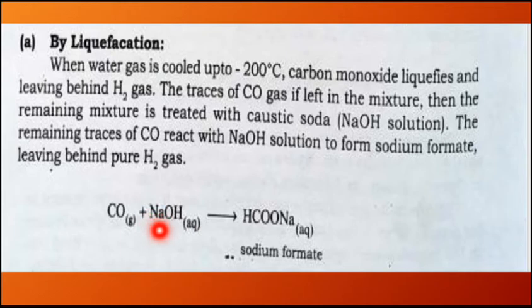Obviously, when the process happens, there must be some traces left with hydrogen gas in the mixture. So to remove that carbon monoxide, we treat it with sodium hydroxide, that is caustic soda, and we are going to take an aqueous solution of sodium hydroxide. So the remaining traces of carbon monoxide are going to react with sodium hydroxide solution, as a result of which sodium formate is going to be formed, and it will leave behind pure hydrogen gas.